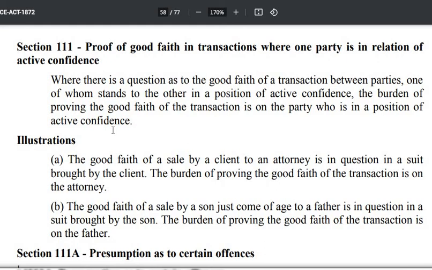So that presumption will go against whom? Against the person who is in the dominating capacity.